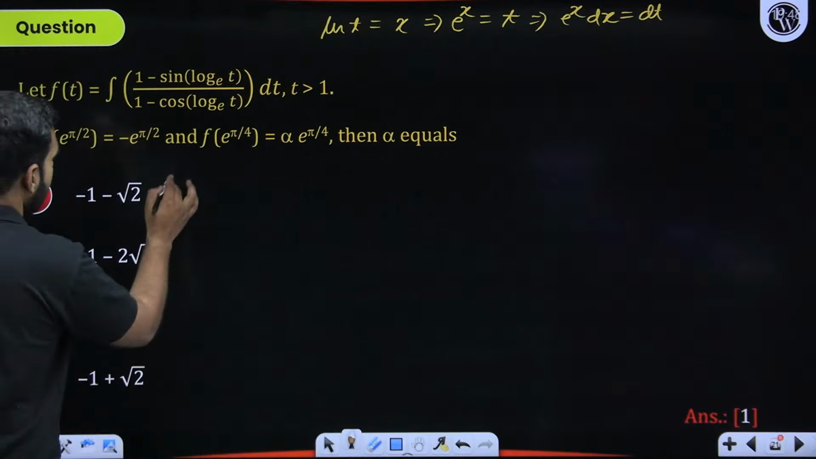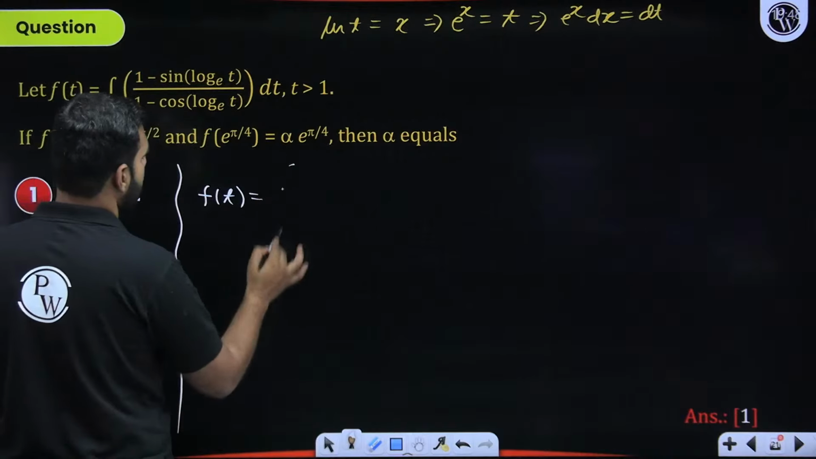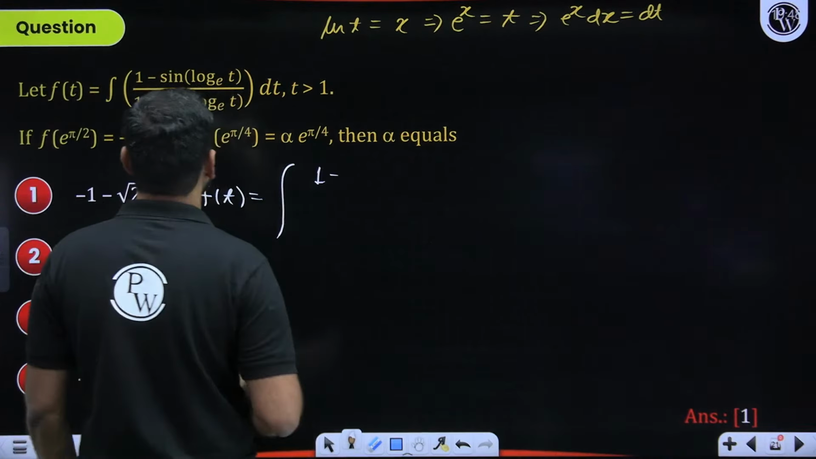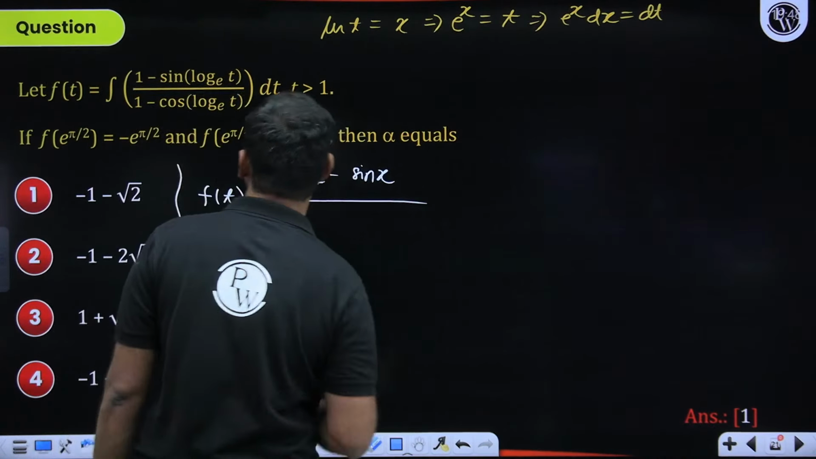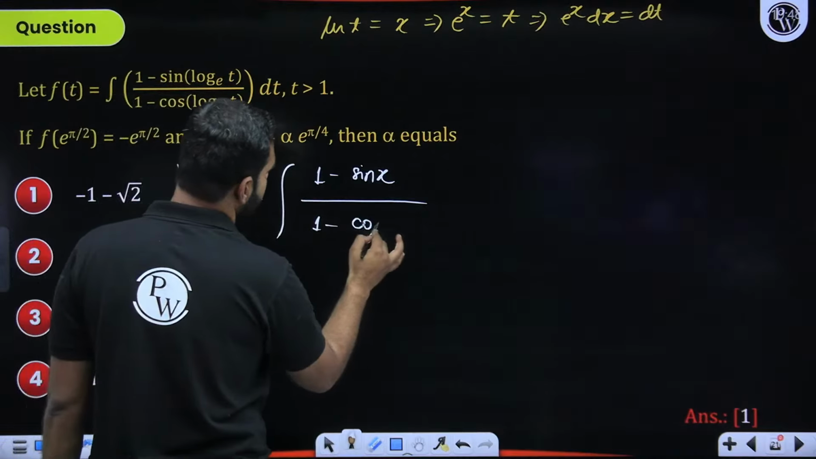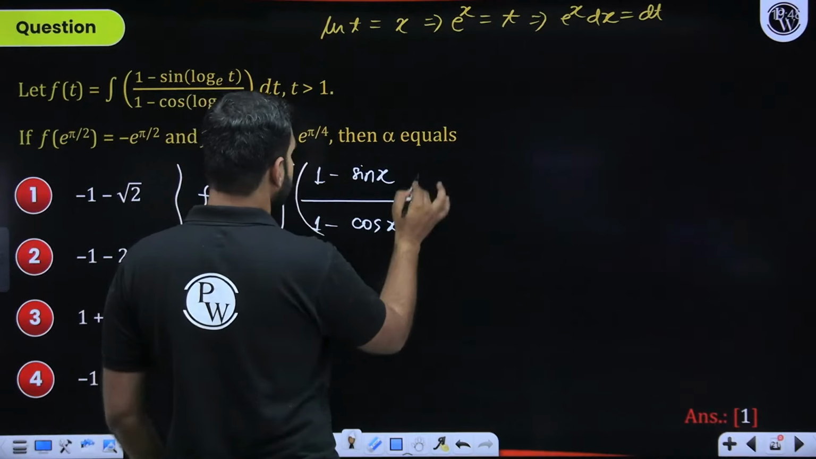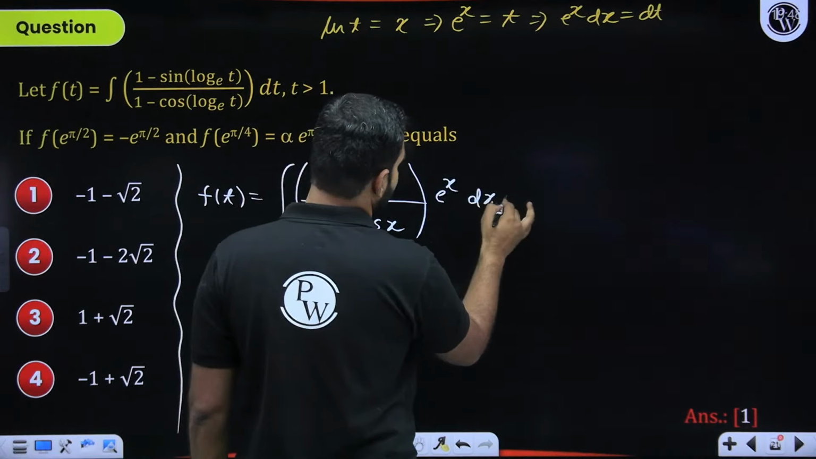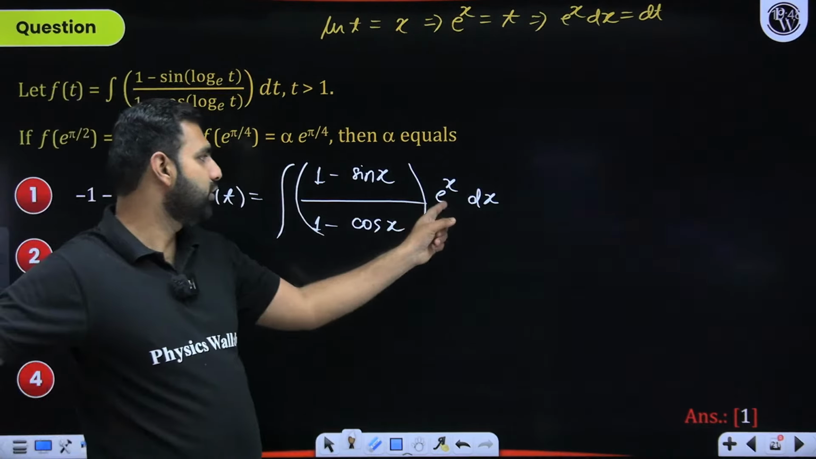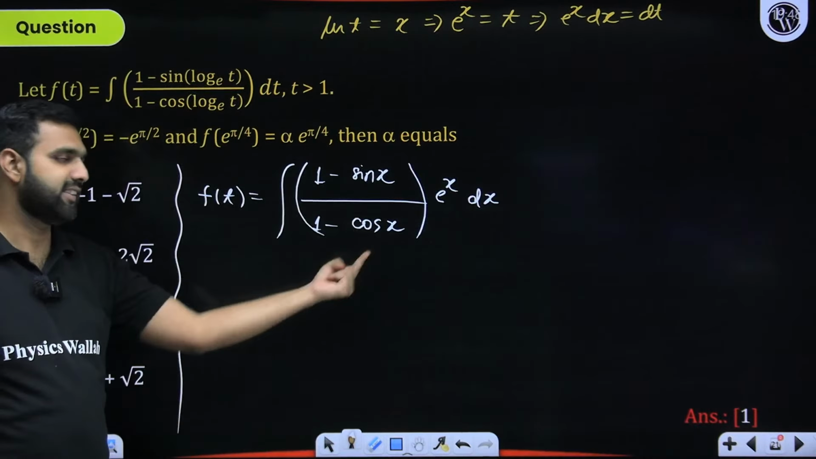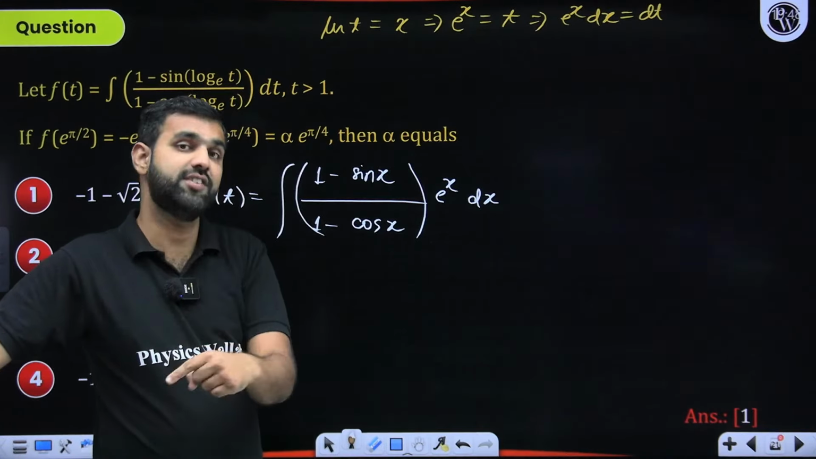So with this, I'll say that when you talk about f of t, it will be integration over 1 minus sine ln t, where ln t is x. So this is 1 minus sine x divided by 1 minus cos x. I hope there is no confusion on that. dt should be replaced by e to the power x dx. Now we have discussed it even in yesterday's rank booster mock 3 analysis as well. The moment you see e to the power x coming into picture, you should try and split this other function as a sum of two functions, where one of the functions is the derivative of the other function.